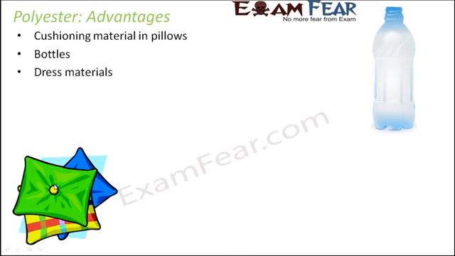It is also used to make dress materials. Now one very important advantage with polyester is that it does not wrinkle easily. Therefore, it is easier to maintain. Even if that particular cloth is worn once, it doesn't wrinkle. So maintenance is easy. It is also easy to wash. That is why it is in great demand for dress materials.